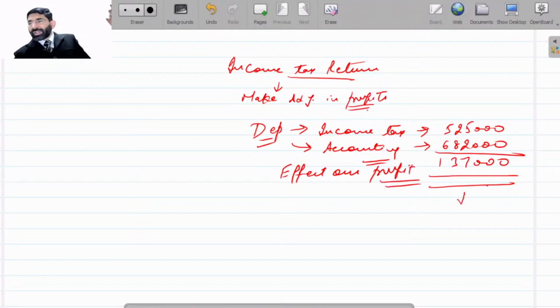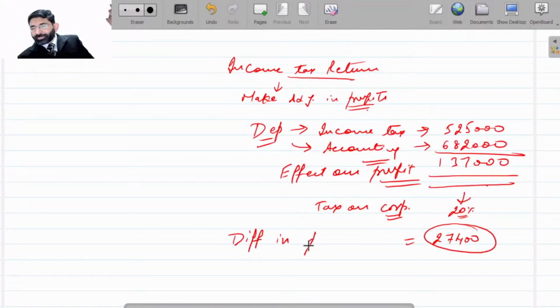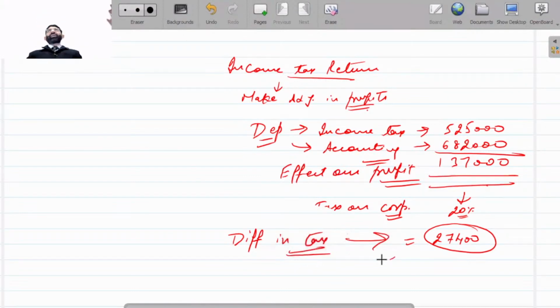If we assume that the income tax rate on corporates, because we are talking about corporates only, is 20%, just assume, then the difference in tax will be 27,400.